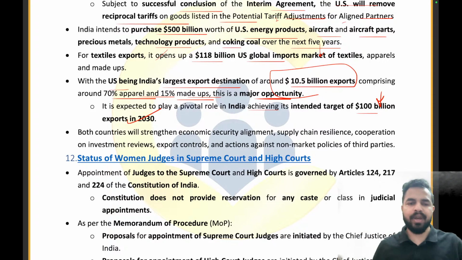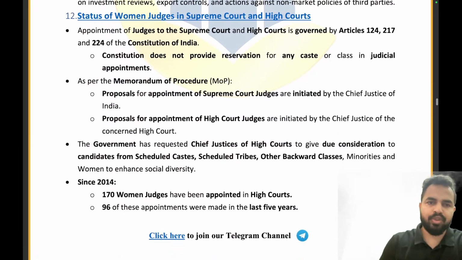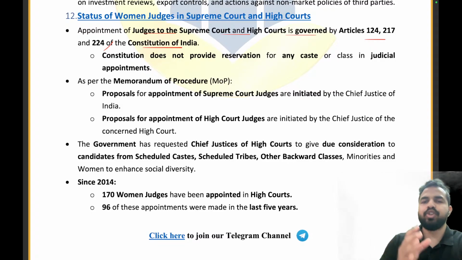Let's move on to the next news article. The status of women judges on the Supreme Court and High Court. So, my dear friends, the judges to the Supreme Court and High Court are governed under Article 124, 217, 224 of the Constitution of India. So, the judges to the Supreme Court and High Courts, they are governed under which articles? 124, 217, and 224. And the Constitution does not provide reservation for any caste and class in the judicial appointment.